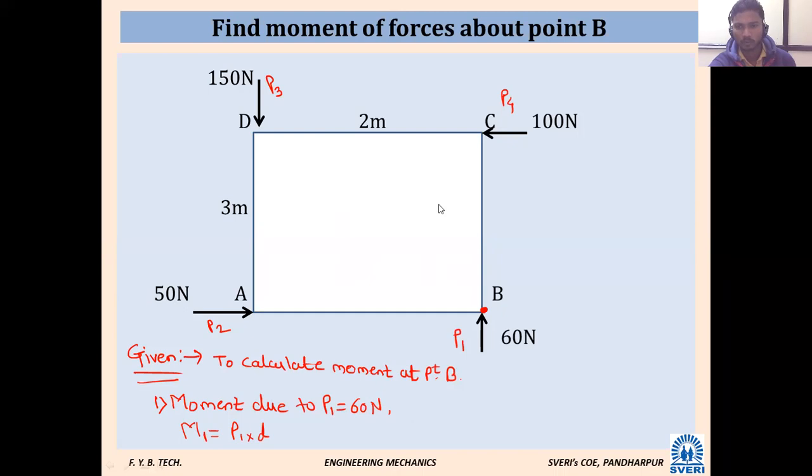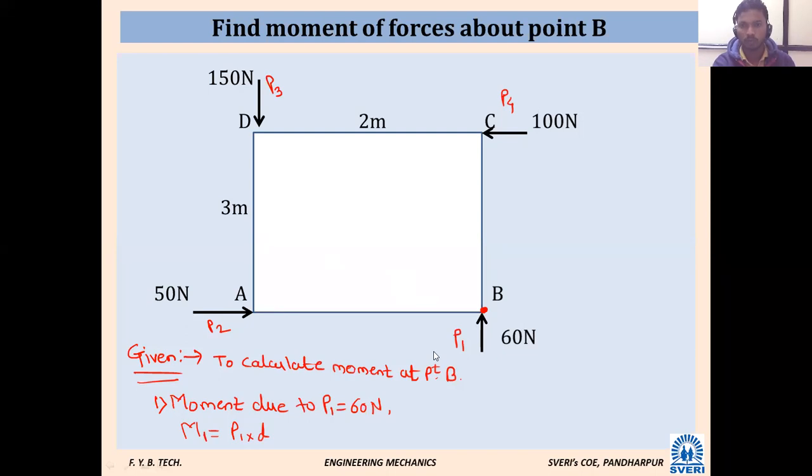Frankly speaking, don't worry. I am not going to shout. Who has given answer as 180? How did you feel that it is 180? Let me know what you have thought. I cannot consider B point. Then which point do you consider? I'm calculating randomly. How can moment be calculated randomly? Moment cannot be calculated randomly. There should be one particular point.